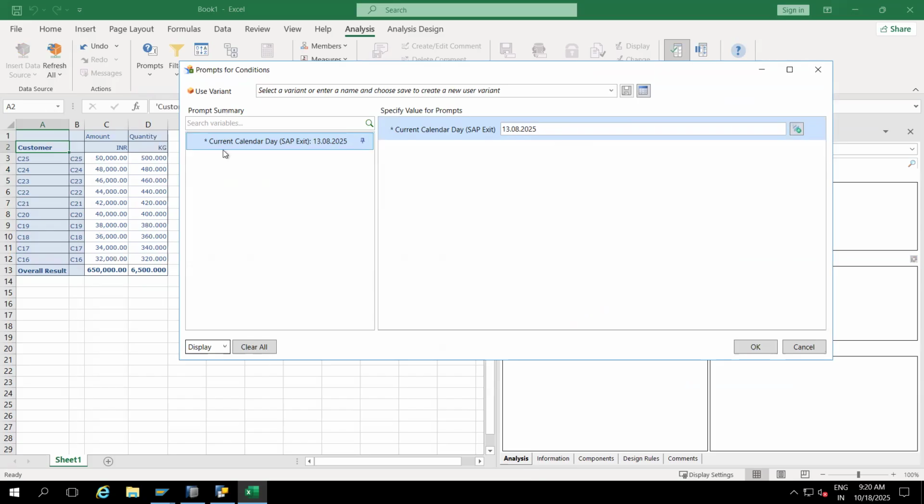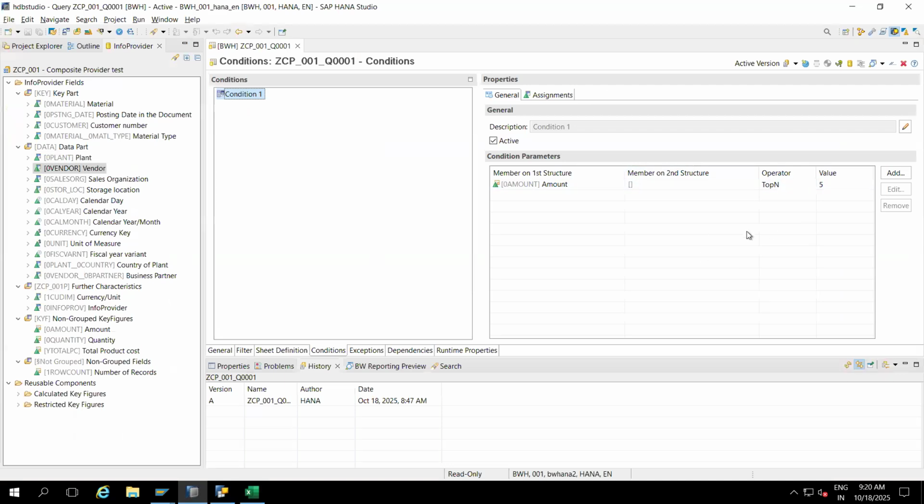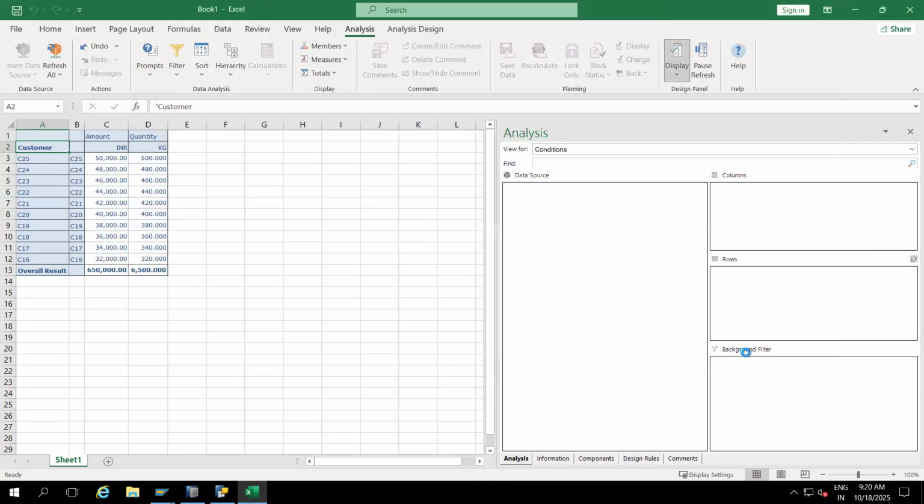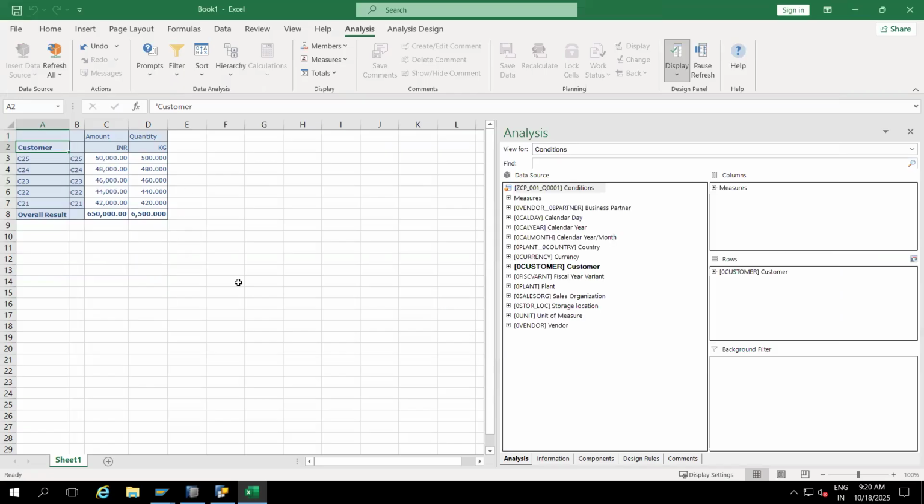Again I will refresh. It will ask the variable pop-up, and then I will give only three, so I will get only three. So at runtime it has to come. I don't want to make any changes at the backend level. Understood? So like this, we'll see how we will implement that scenario.